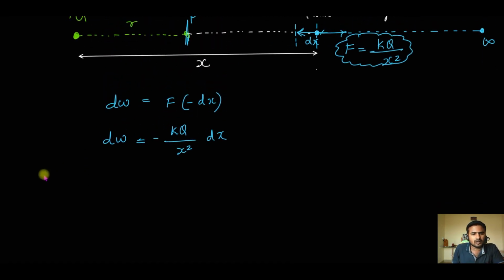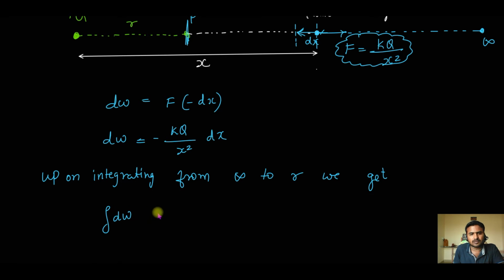So upon integrating from infinity to r, what do we get? Integration of dw is equal to minus kQ by x square, I'm just taking the minus outside, into dx.